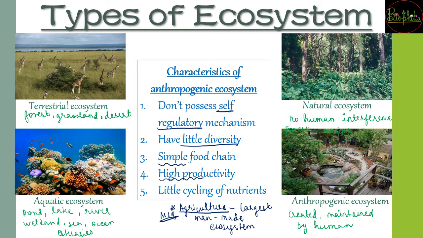Fifth is going to be little cycling of nutrients, because again you are not going to have regulatory mechanism. Decomposition के लिए बहुत कम scope होगा, and because of excessive productivity, excessive use of this ecosystem, there is going to be little chance for the cycling time of the nutrients. So these were some of the important characteristics that you need to know about the man-made ecosystem.